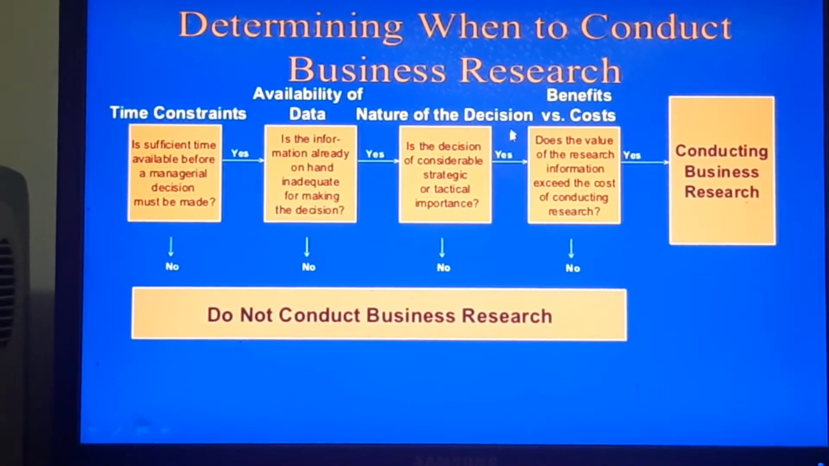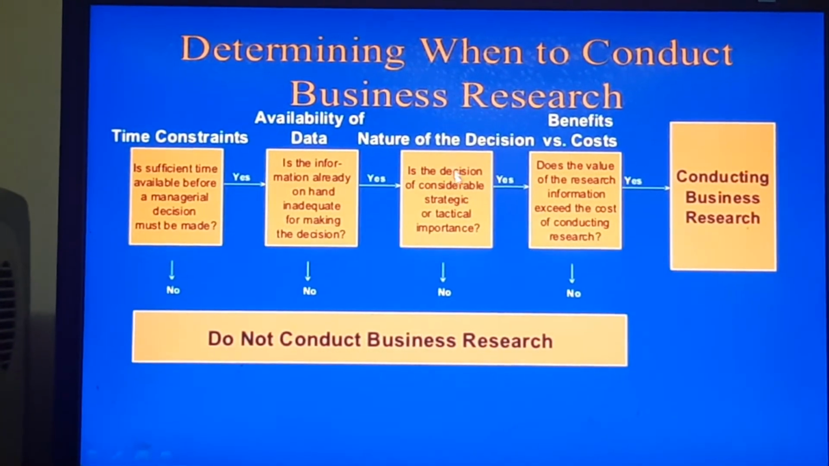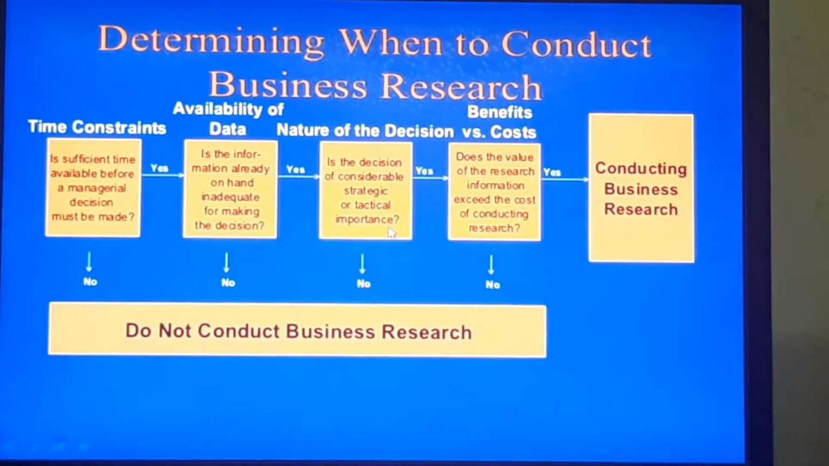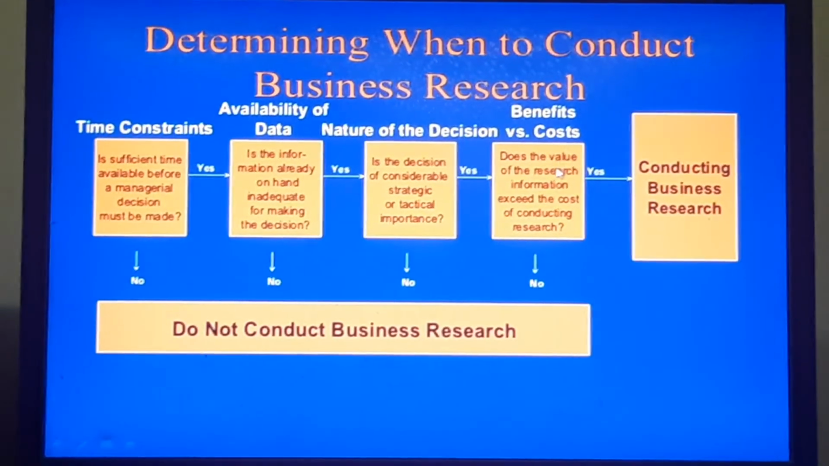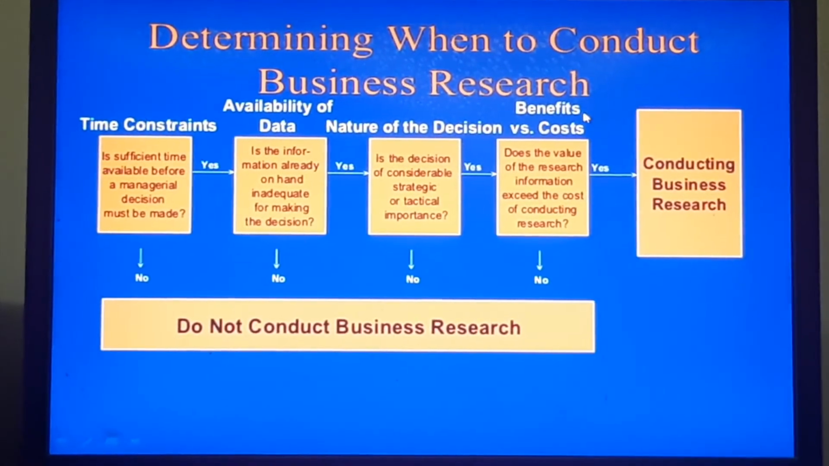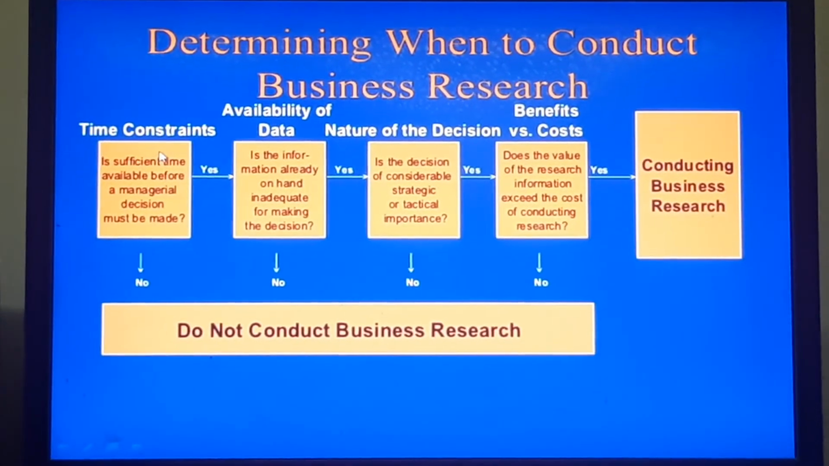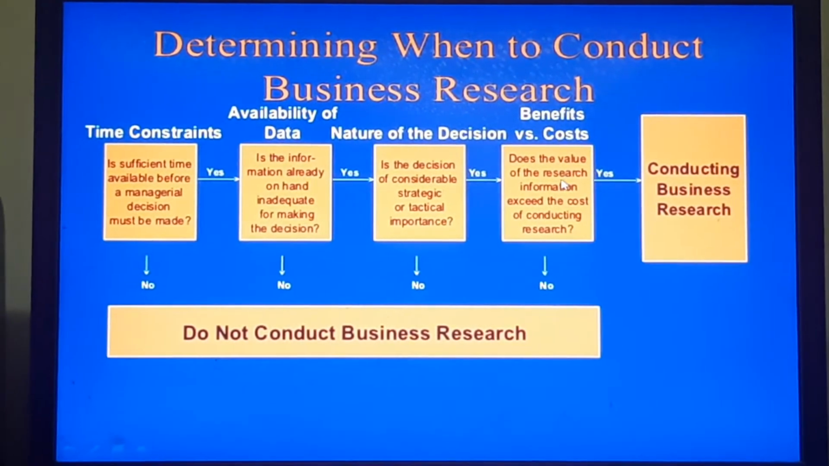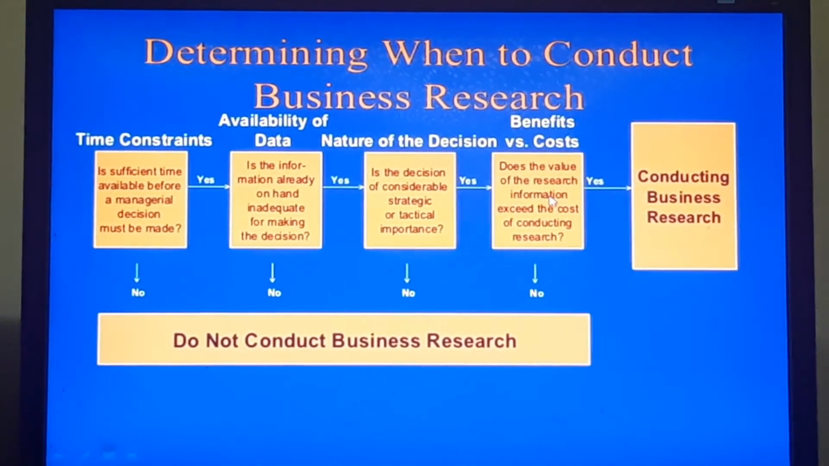If the nature of the decision is complex, then definitely we should go for research. Complex means, is the decision of considerable strategic or tactical importance? If it is so important, then we must go for research. If not, then we may not go for research. And in cost benefit analysis, if the research gives us more benefits than cost, then we can go for research. So under these circumstances, time, the availability of data, nature of decision, and analyzing cost and benefits, if these are favorable, then we can go for research. Otherwise, we should not go for research.